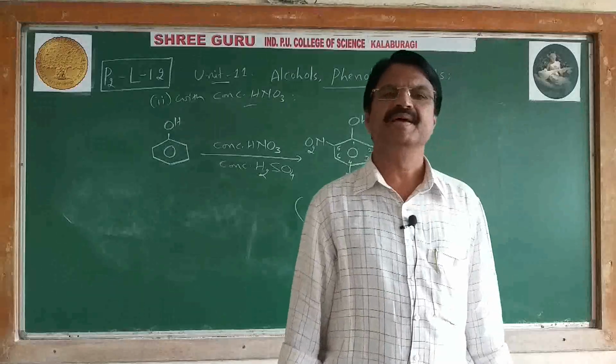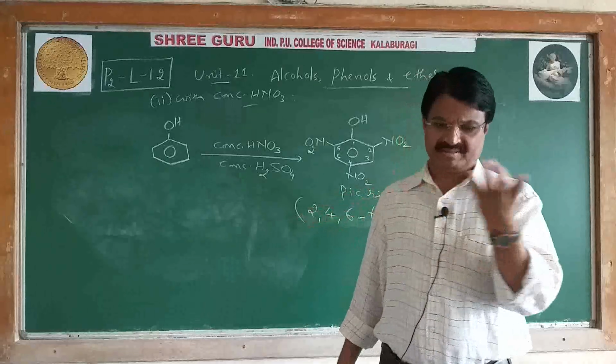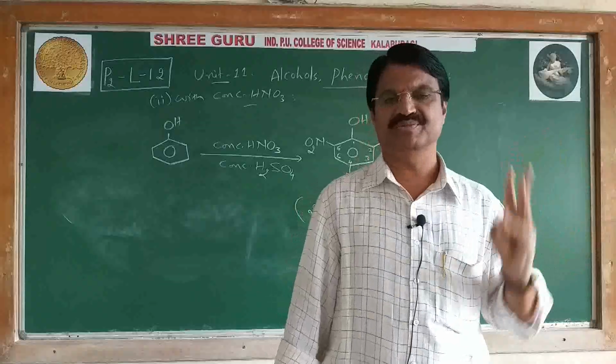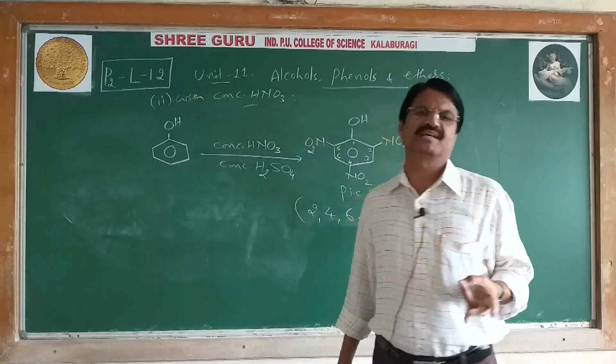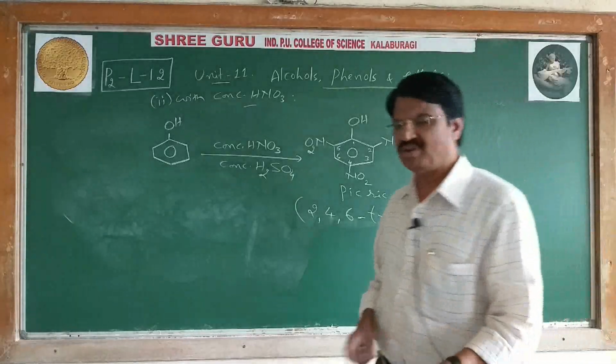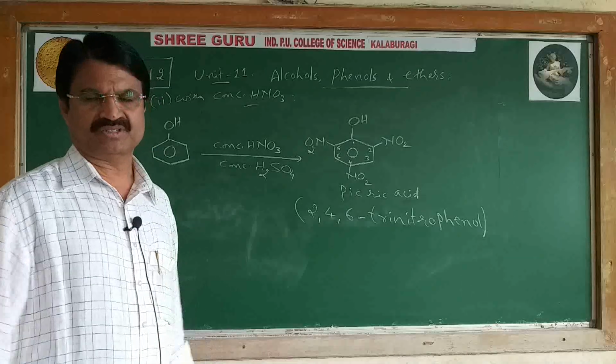There are two types. One is dilute HNO3, the other is concentrated HNO3. Dilute HNO3 gives ortho-nitrophenol and para-nitrophenol, whereas concentrated HNO3 gives only one compound, called 2,4,6-trinitrophenol or picric acid. The same type we will study in bromination.